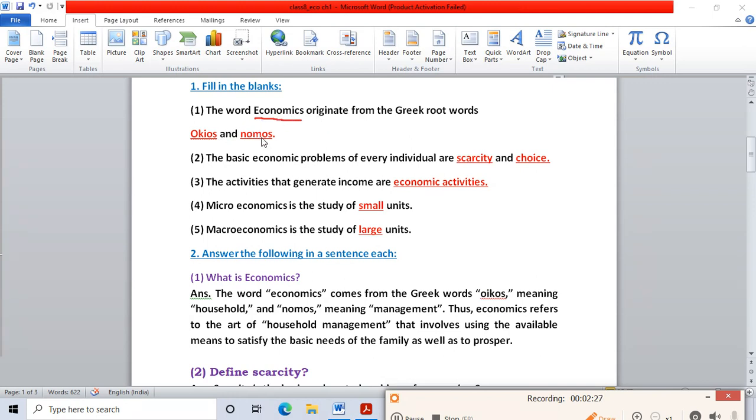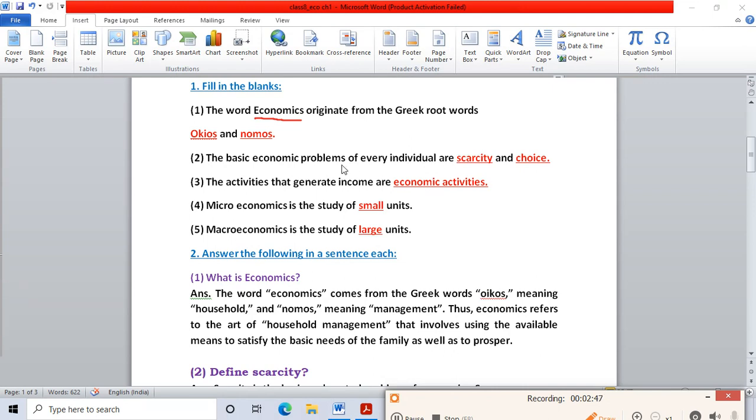Oikos and nomos. What is the meaning of oikos? Oikos means household and nomos means management. So these are the two words from which the word economics has been made: oikos and nomos. Next one we have: the basic economic problems of every individual are.